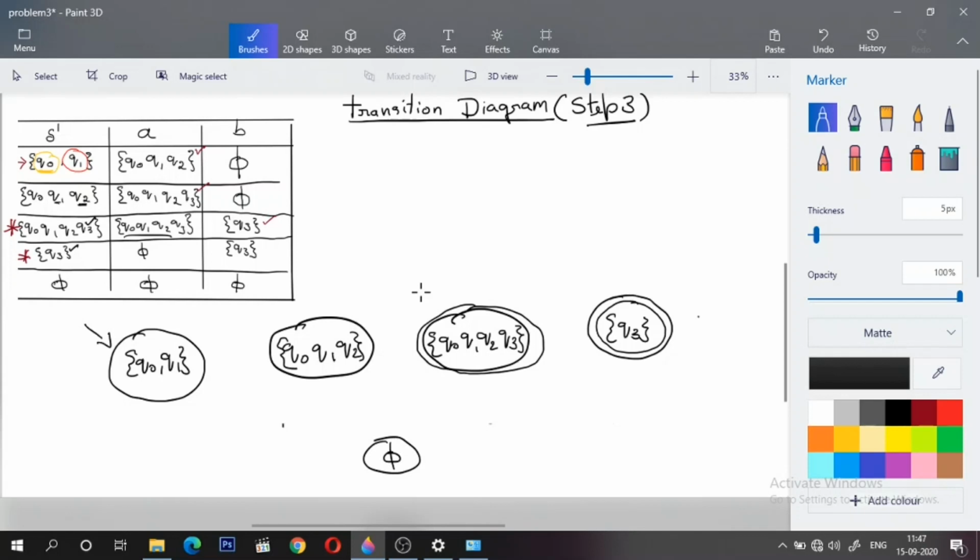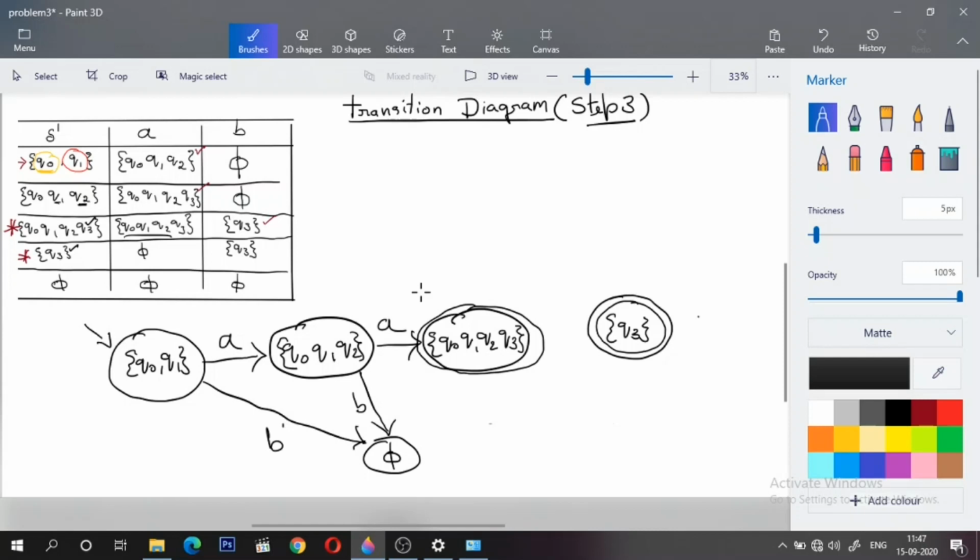Now, let us fill the transition. Q0 starting state upon A, I'll go to Q0, Q1, Q2. Upon B, I'll make a transition to null. Q0, Q1, Q2 upon A will make a transition to this accepting state Q0, Q1, Q2, Q3, and for B, I'll make a transition to dead state, right?